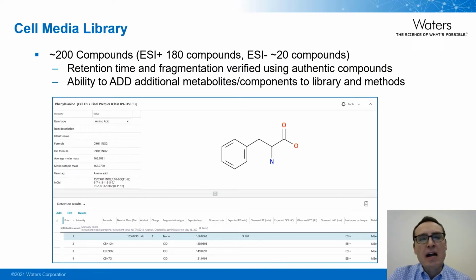In order to keep track of all this information, Waters Connect uses an integrated library. Here we see one of the compounds we routinely measure. The information for the 200 compounds in the library was all generated using authentic standards. With authentic standards, we are able to get precise retention times and confirmation of major fragments that can be used to help routinely monitor the samples. Essentially, we have a fingerprint and essential information recorded for each molecule, which ensures correct identification and specificity each time we run a sample.